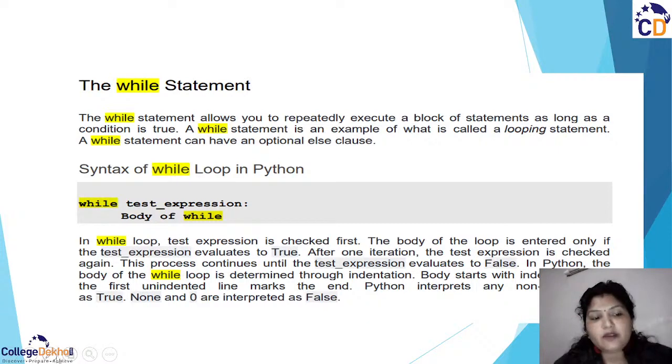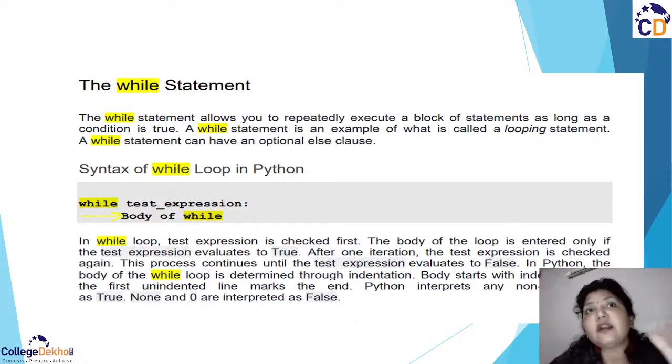The most important point while using while loops or any looping concept in Python is the indentation. Whatever is coming under the body of the while loop would be written using indentation, or you may say spacing. That would tell the compiler that these statements are in the while loop, right? Let us see some more concepts in this. In while loop, the test expression is checked first.